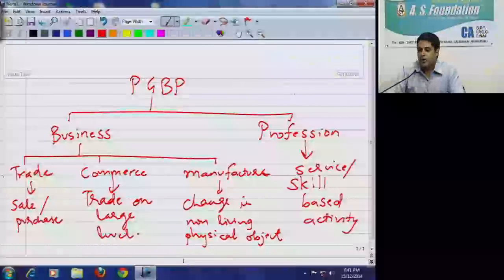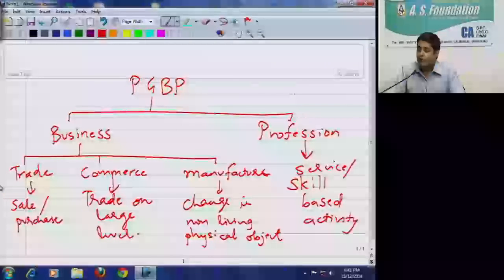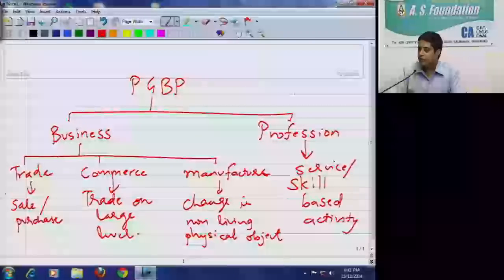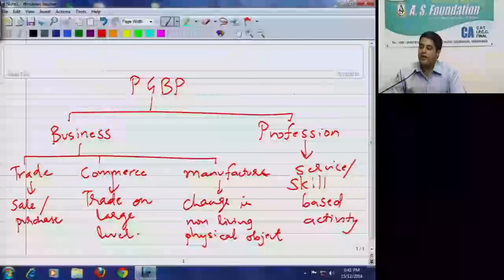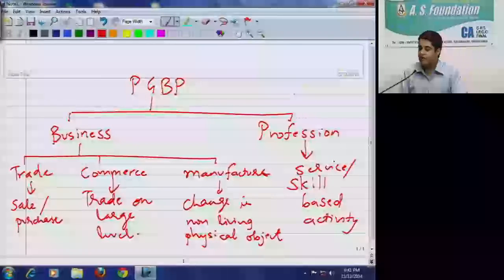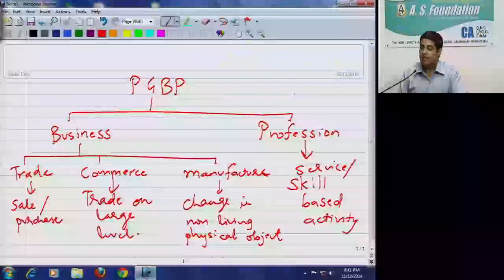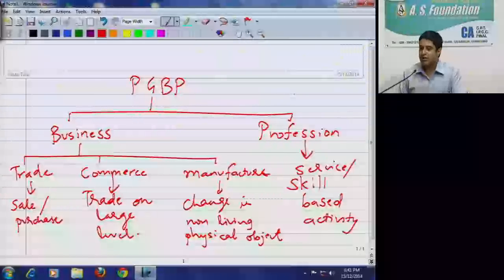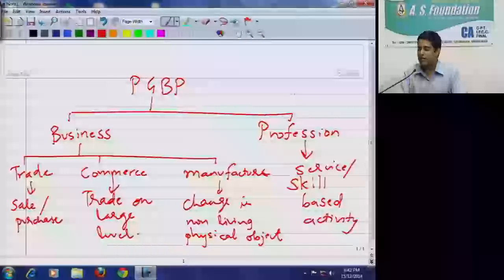Now a very important question, whether profit motive is required or not for business income. Is it given that the activity should be carried out with a profit motive? No. So what it implies, if a Section 8 company or a charitable trust runs any business without any profit motive, but it earns some profit, then still that income will be taxable under this head.